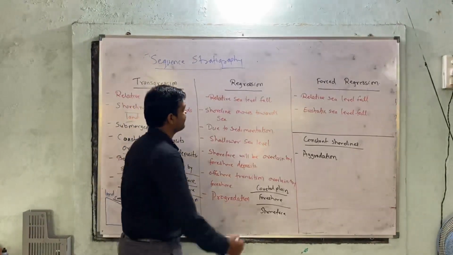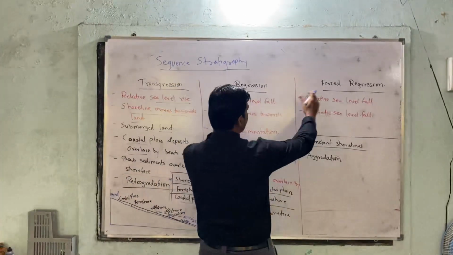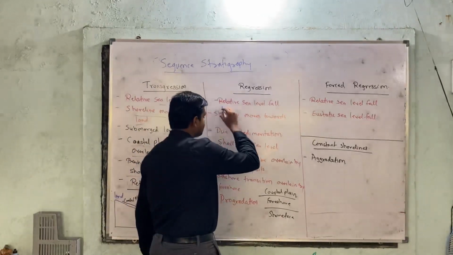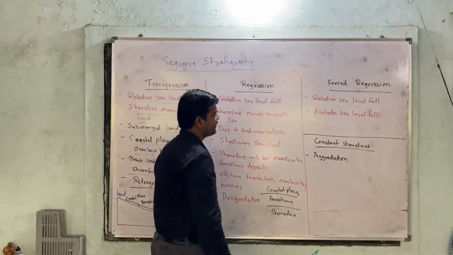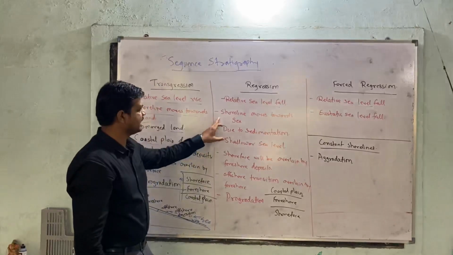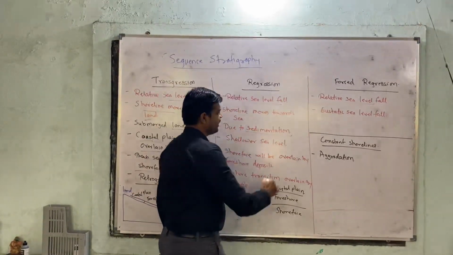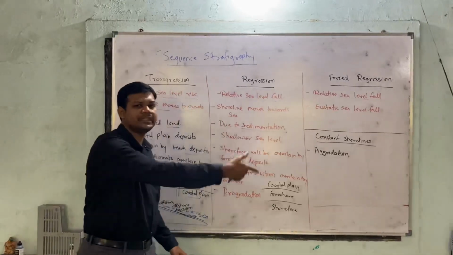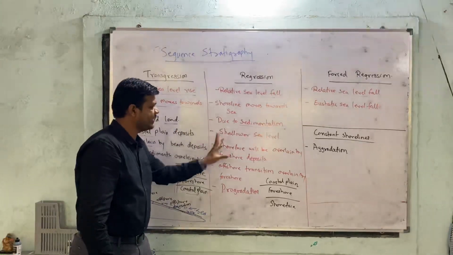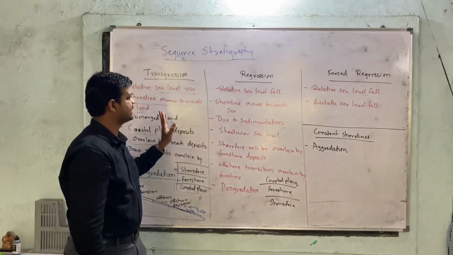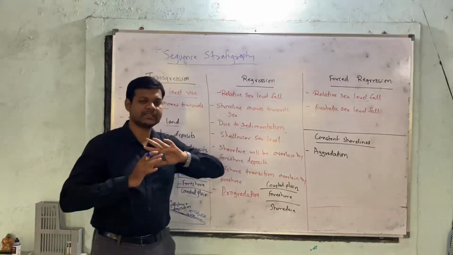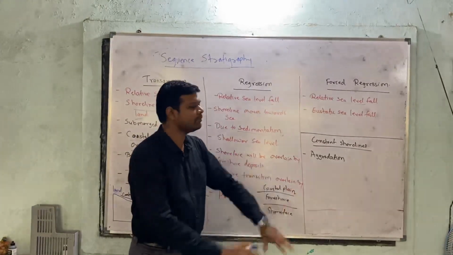Now come to another part, which is called regression. Regression and forced regression are not the same thing, and their causes are different. Right? In the case of regression, there is relative sea level fall. In forced regression as well, there is sea level fall. But the essential cause of regression is sedimentation. Enormous sedimentation is going on, and due to this sedimentation, the regression will happen. Here in regression, it is exactly opposite to transgression: the shoreline moves towards the sea. That means the land and the sediments are pushing the sea back.